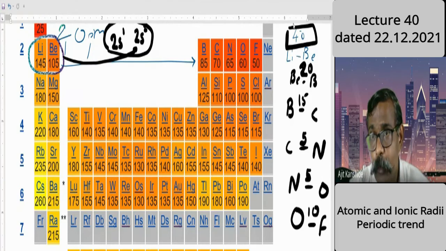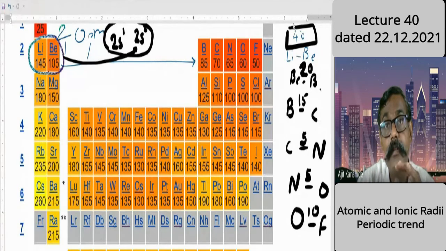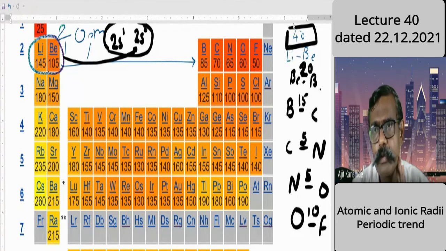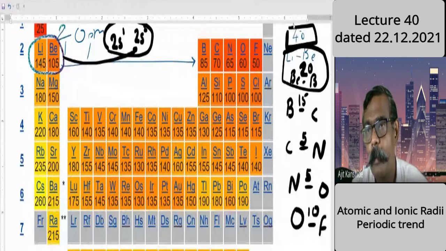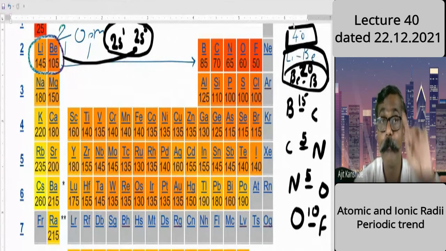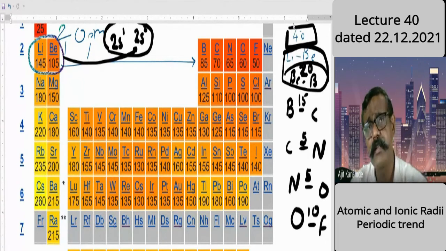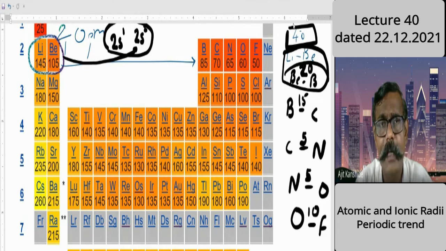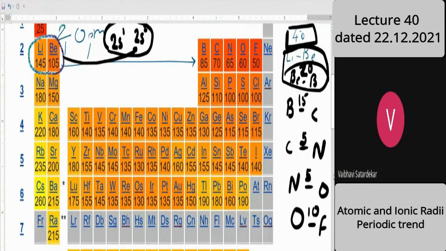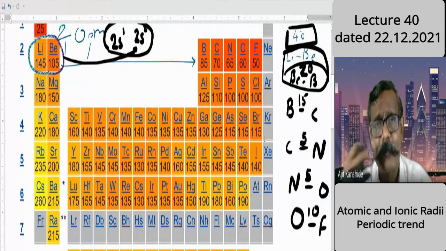But as we move from beryllium to boron, what we find is that the decrease is less. Could anybody give the reason why the decrease is less as I go from beryllium to boron? Compared to previous, here the decrease is less. Here also there is a jump by only one proton, but the decrease is less. Why? Shall I help you? Students, am I audible to you? Okay, I give the explanation then.